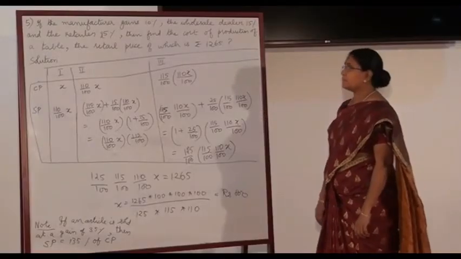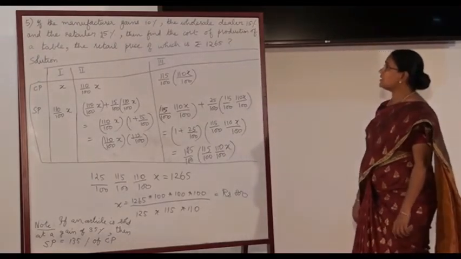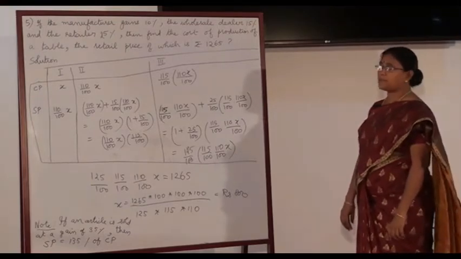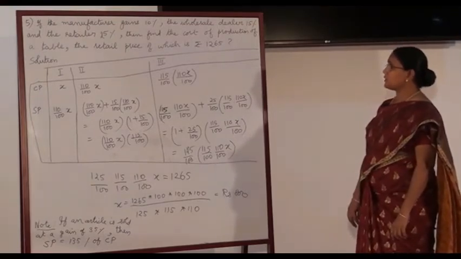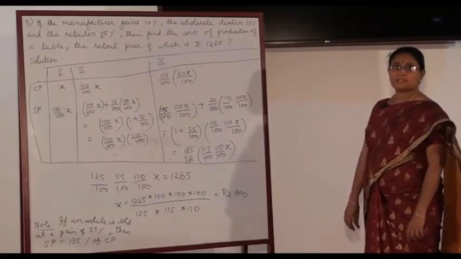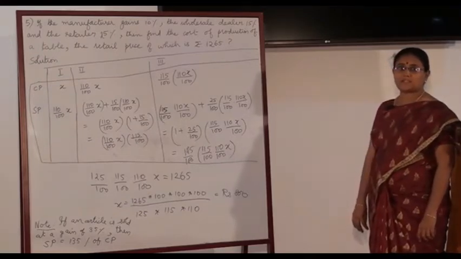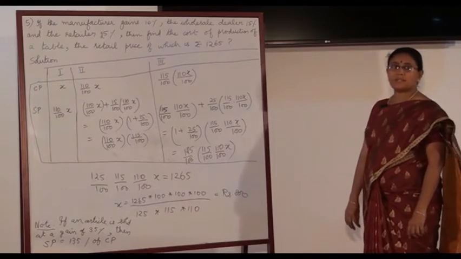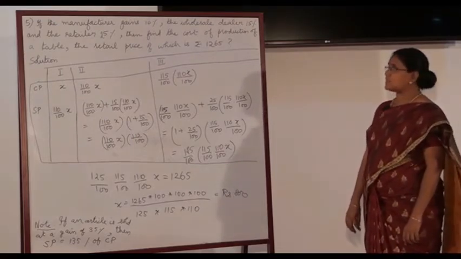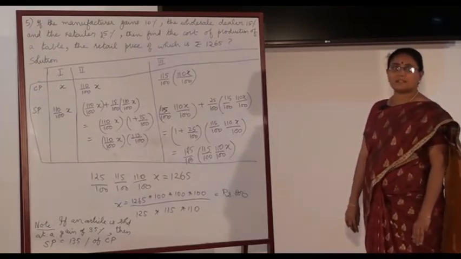Problem 5. If the manufacturer gains 10%, the wholesale dealer 15% and the retailer 25%, find the cost of production of a table, the retail price of which is rupees 1265. A table has been manufactured. It passes through 3 hands. The first person is the manufacturer. The second person is the wholesale dealer. Third person is the retailer.